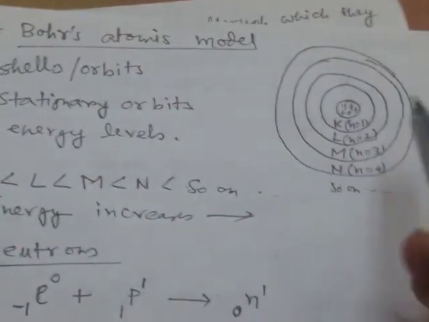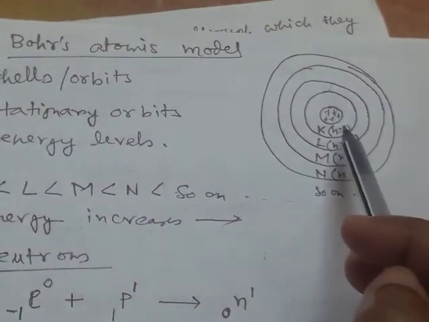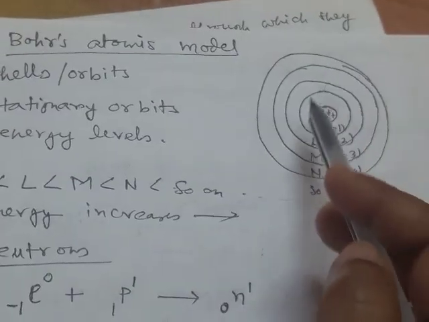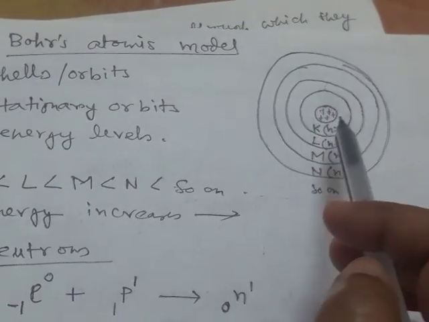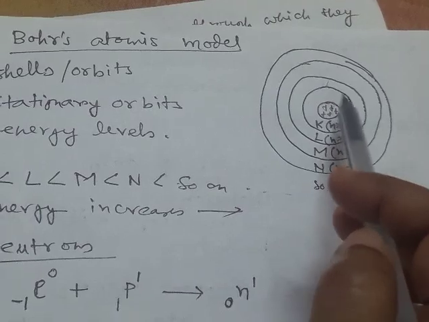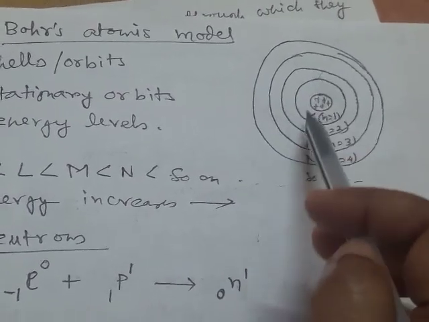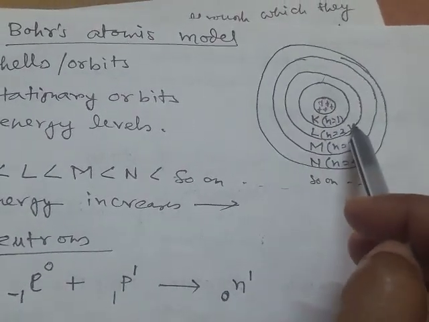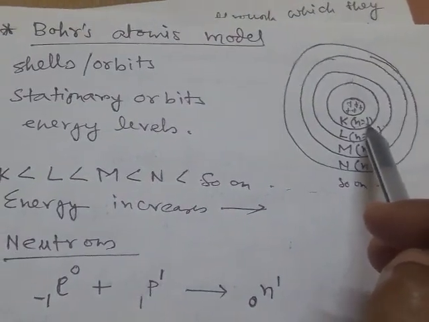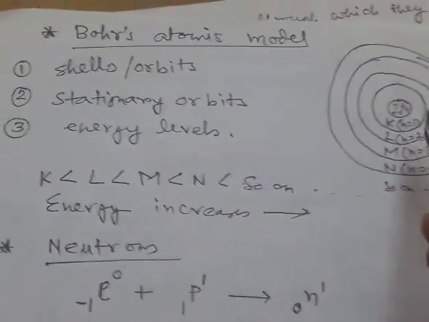Then came Bohr's atomic model. According to Bohr's atomic model, electrons revolve surrounding the nucleus along certain paths. Electrons cannot revolve along all paths; they revolve along certain paths. These paths are called shells or orbits.